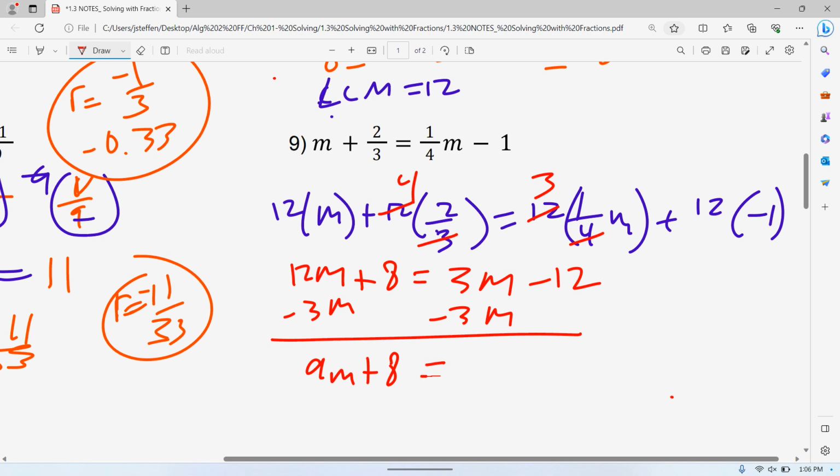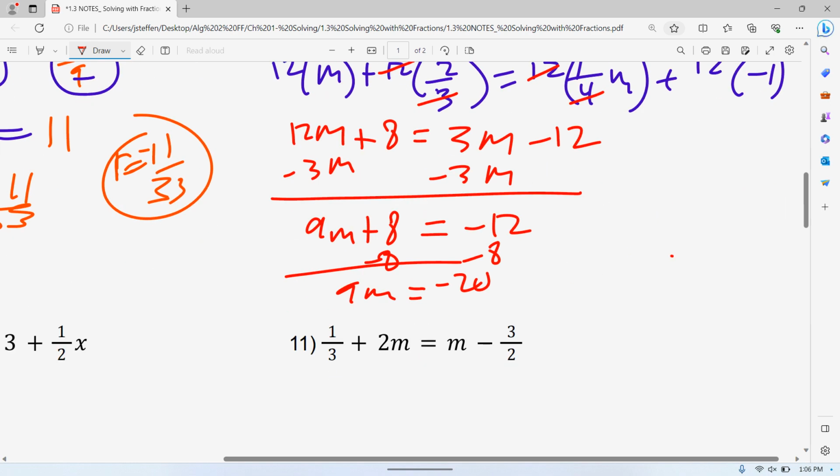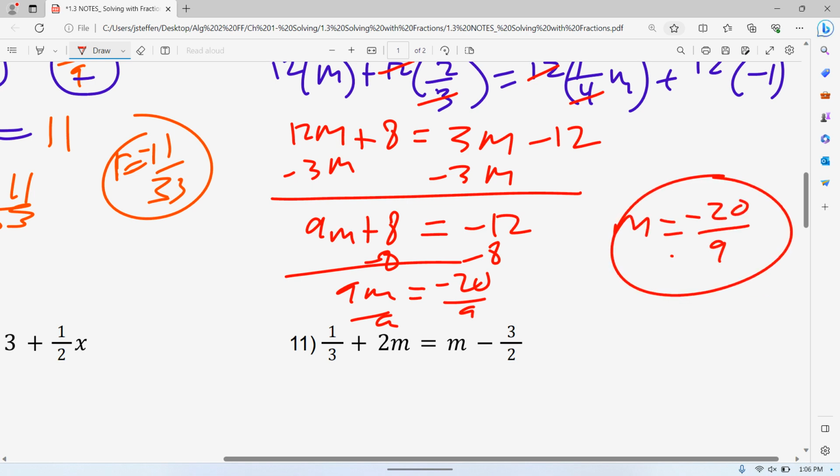Subtract 8 from both sides. 9m is equal to -20. And I'm getting the fraction, I think I should preface it with, 20 over 9. Again, if you want to make that into a decimal, you can, but you cannot reduce that fraction at all.